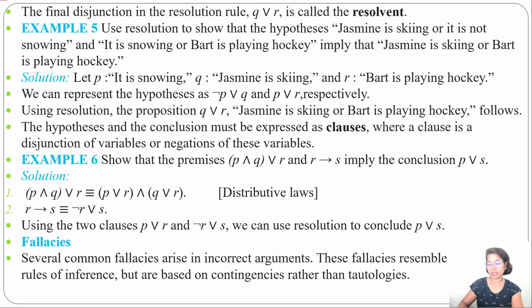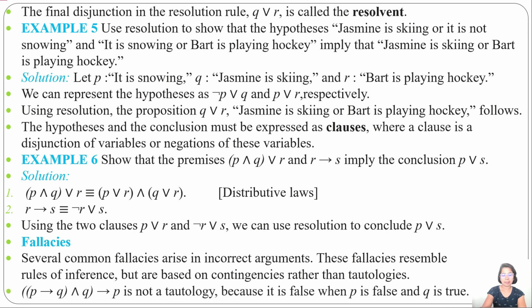Contradiction means always false. If P implies Q is true and Q is true, then P should be true. It's not a tautology, as it is false when P is false and Q is true. So here, P implies Q is true and Q is true, therefore P. P may be true or false. It's not guaranteed that P is true. It's just the opposite of modus ponens.